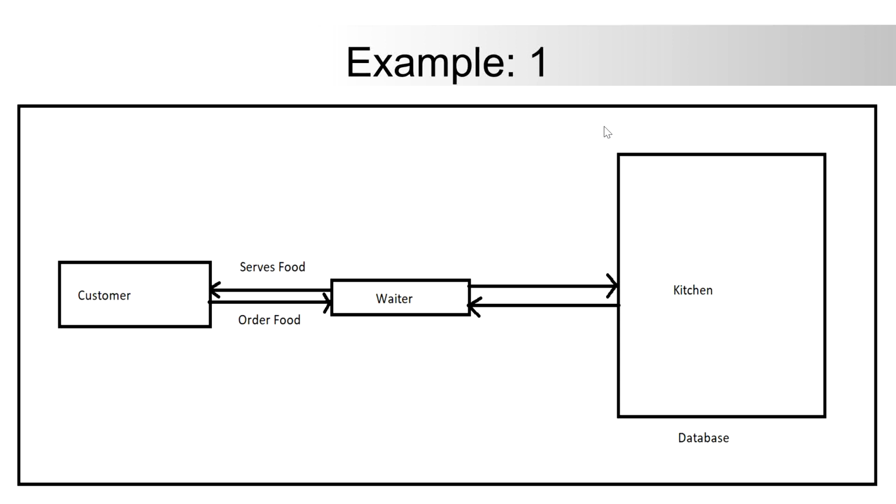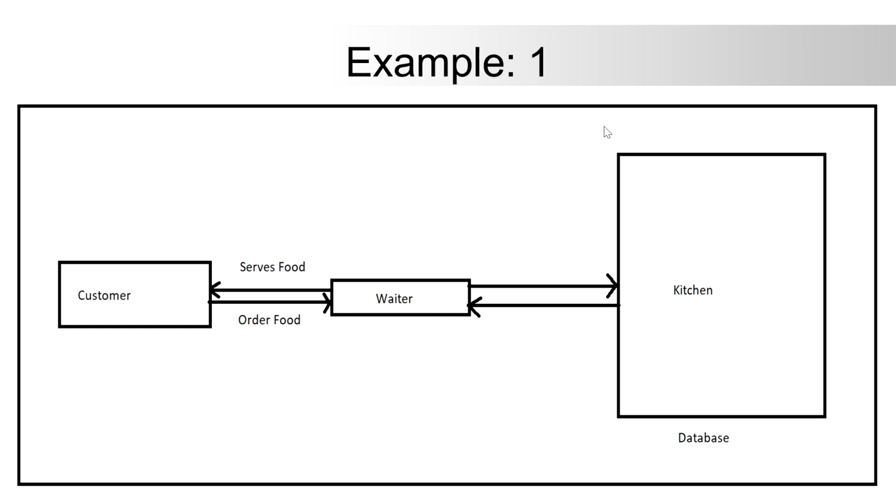So anyhow, everybody goes to hotels and orders some food, right? So how are we doing that? As a customer, we order the food from the waiter, and the waiter goes to the kitchen and brings the food back to us, right? So there are two things involved. The first one is the request given by the customer to the waiter. Then the waiter takes that request and goes to the kitchen. From the kitchen we get the response. What is that response? Our expectation is food, so that is given by the waiter, and now we can eat, right?